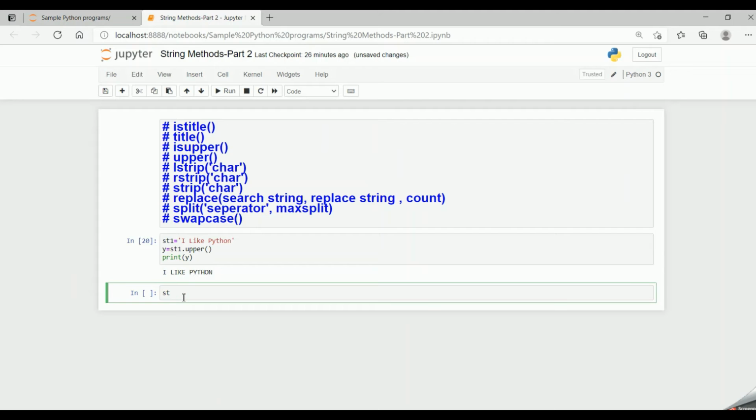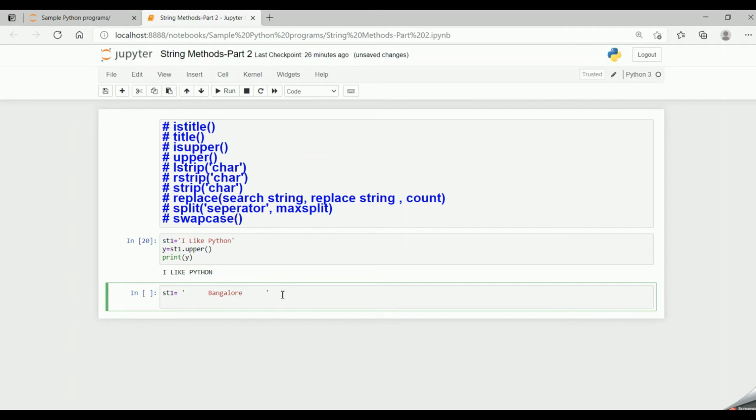So now let's go into lstrip, rstrip, and strip. Suppose my st1 is equal to spaces, Bangalore, and some more spaces. And now if I say my y equal to st1 dot lstrip, it takes a character as a parameter.